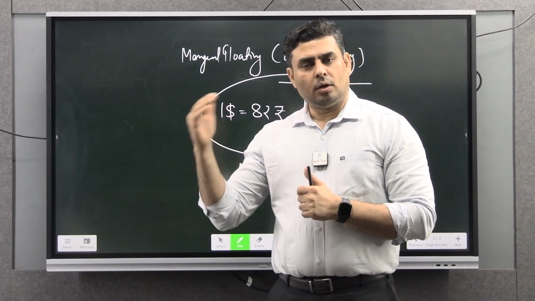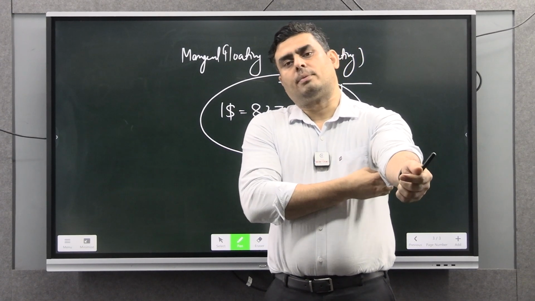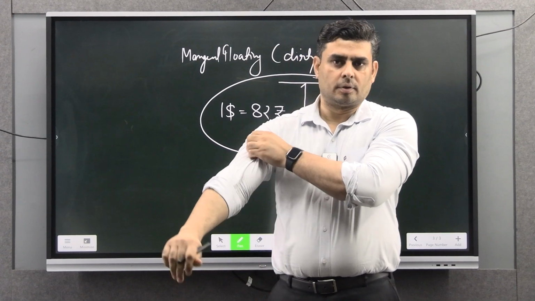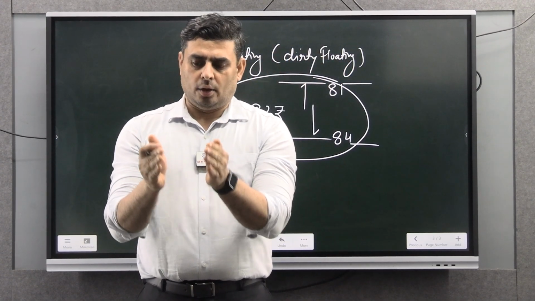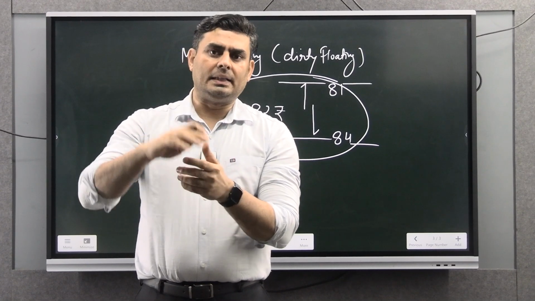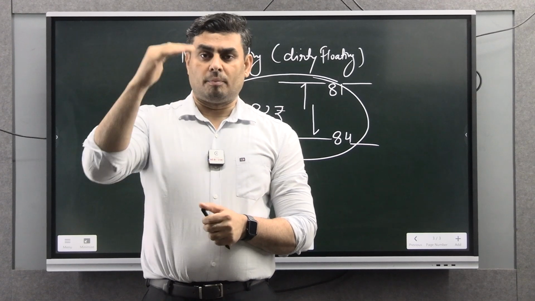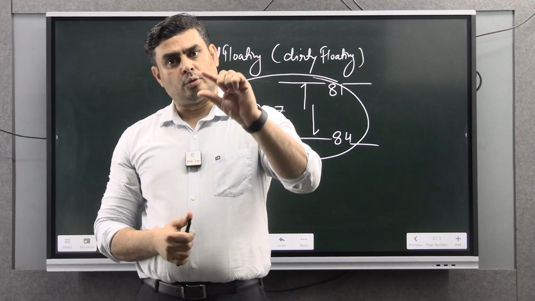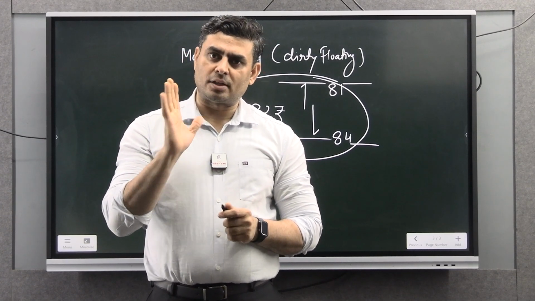Like many developing countries, India also opted for what? Managed floating. Though we call it free floating, when there is a huge change in the value of the rupee, either upwards or downwards, then RBI will intervene to stabilize it. So this is called managed floating.